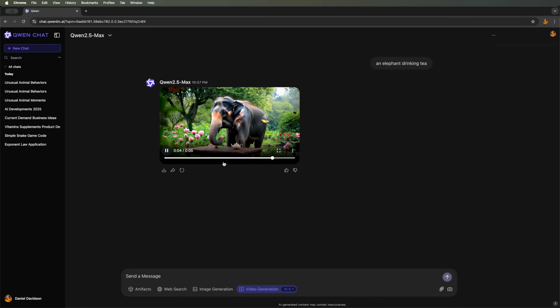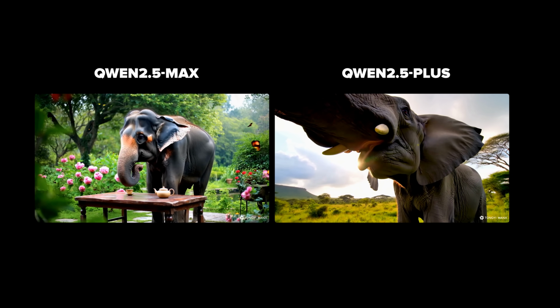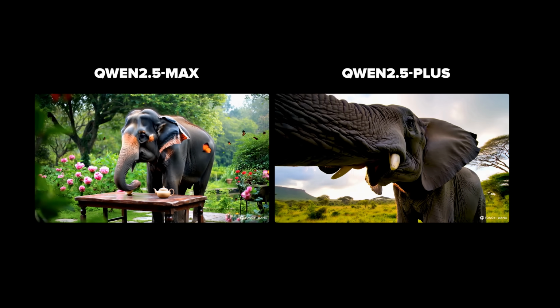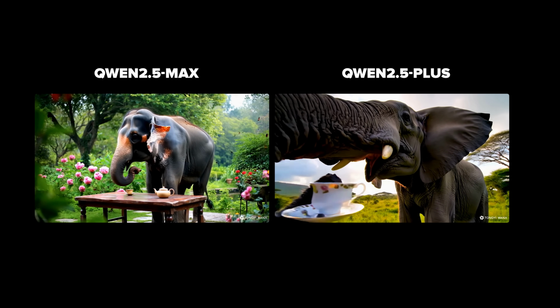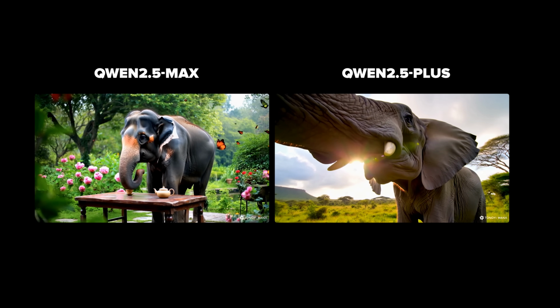Since earlier we ran the same prompt on the Plus version, we can now compare the results. To be honest, it's unclear what the elephant is doing. In the previous video, it at least tried to interact with the cup, while here it's just moving its trunk. Overall, I'd consider this result a bit questionable.